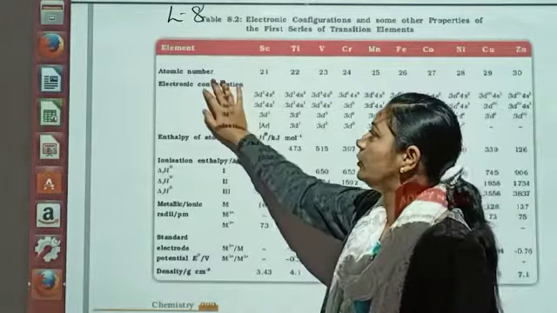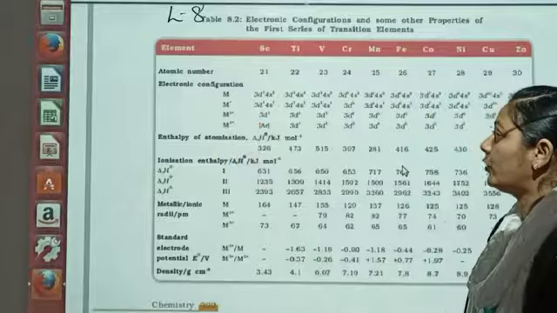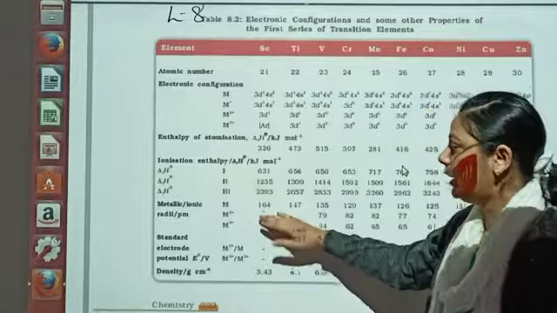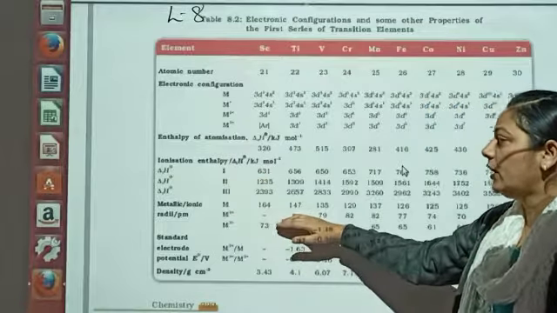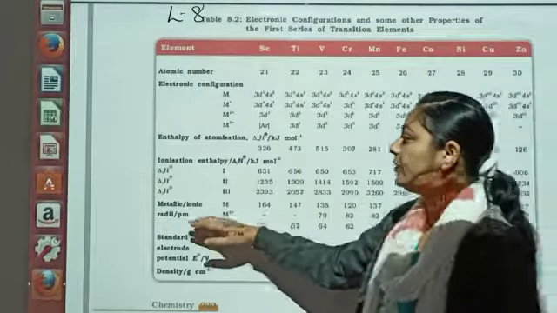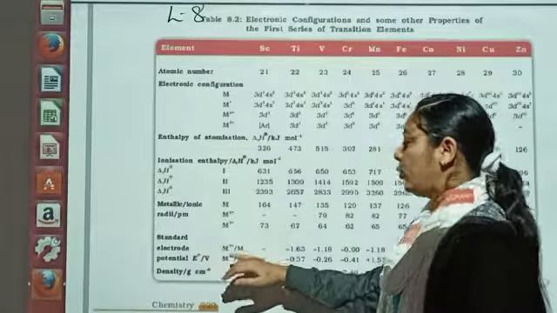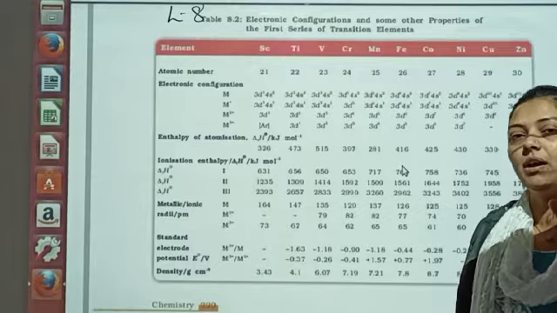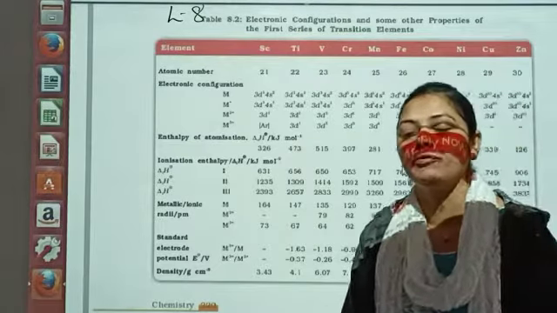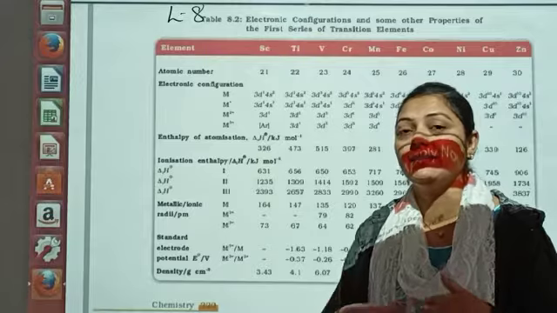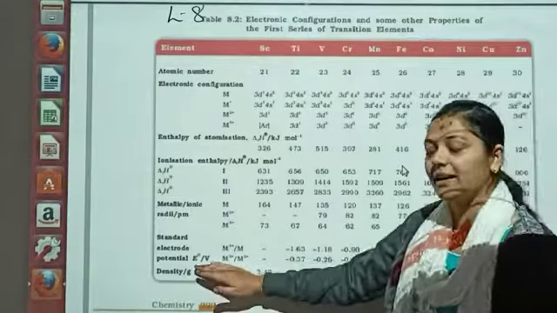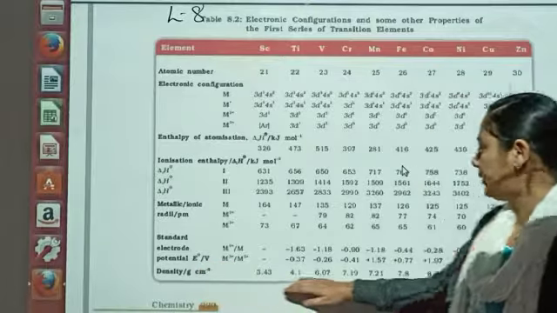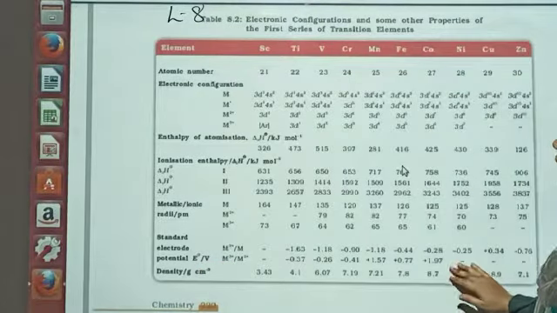The table gives you the atomic number along with the electronic configuration, atomization enthalpy, ionization enthalpy, and metallic and ionic radii. The standard electrode potential is also given. Now dear students, standard electrode potential is very important in order to understand the reactivity of your metal. आपका metal कितना reactive है वो कहाँ से पता चलेगा? Standard electrode potential से पता चलेगा. Is it clear? The density is also given over here, which you can refer to.